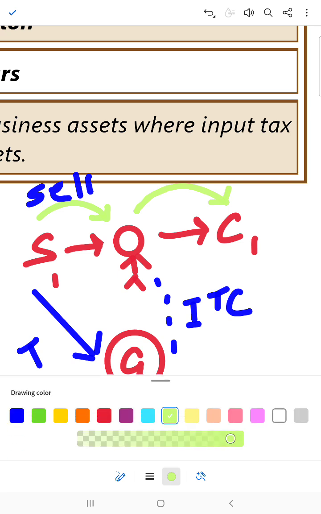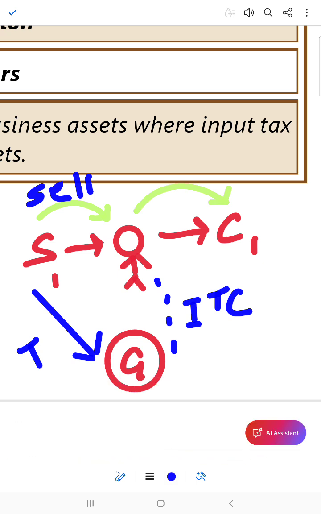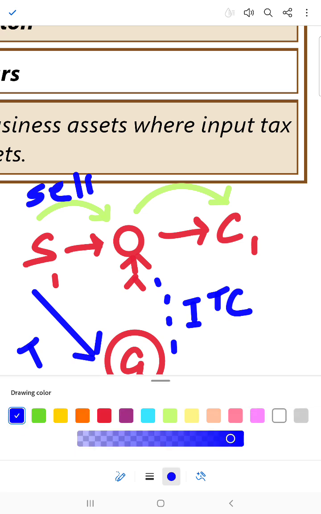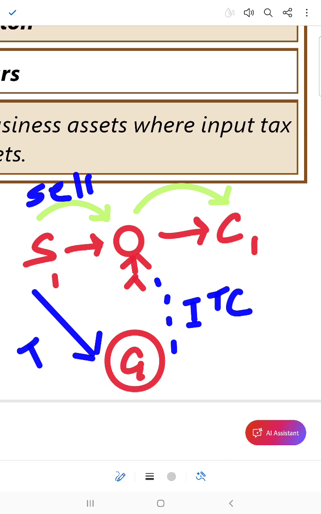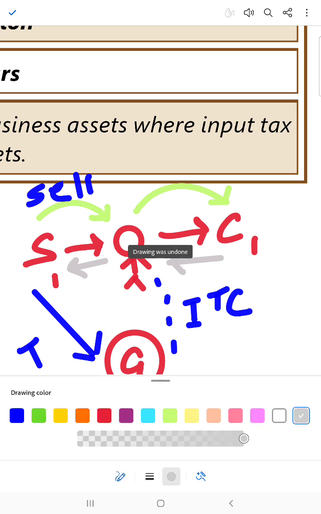Okay. Now in this, the tax liability over here, he will receive tax, he will give him tax, he also gave him tax, yeah, and therefore he will have to pay.